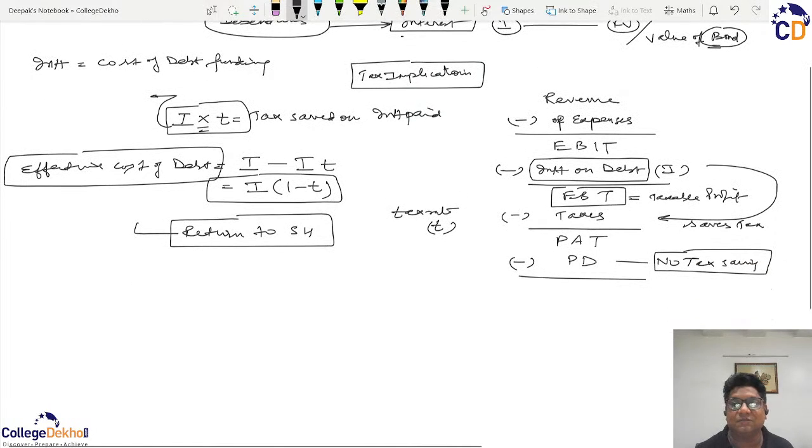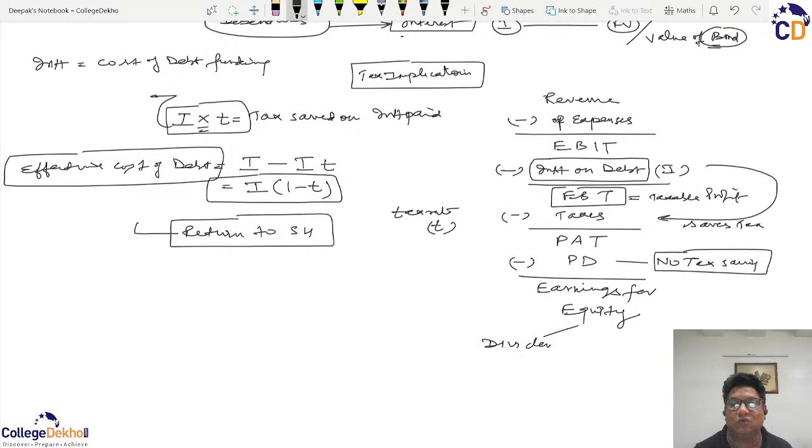So if I complete this, once we are paying PD, then we use the word earnings, and these are the earnings which are available for equity shareholders, and out of this some part is given as dividend to the shareholders. That denotes the cost of equity. Here it denotes the cost of preference, and this interest denotes the cost of debt, and the balance undistributed part is known as retained earnings.